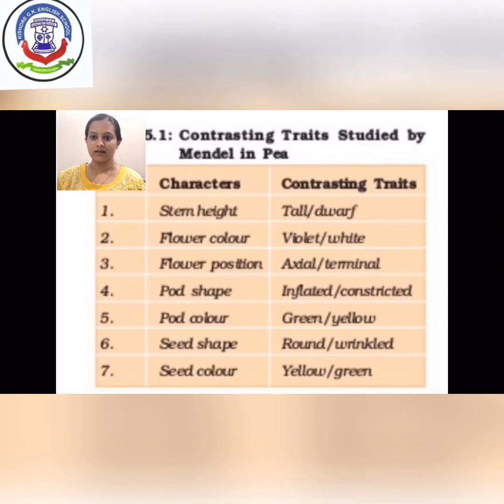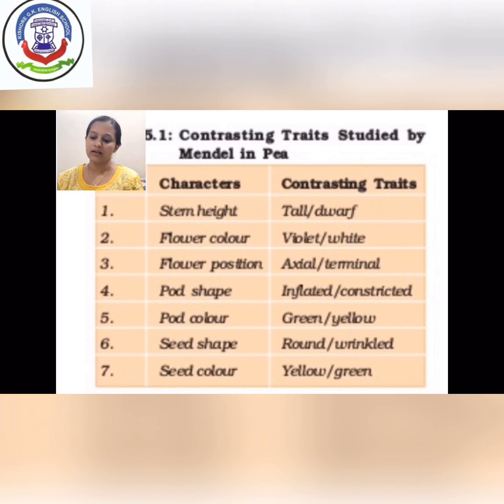Now in this table you can see that Mendel studied 7 contrasting pairs of characters. Contrasting trait means opposite character, like stem height: tall and dwarf. Then flower color: violet and white. Third, flower position: axial and terminal, meaning flower at the tip part and flower on the lateral side. Then pod shape: constricted and inflated.